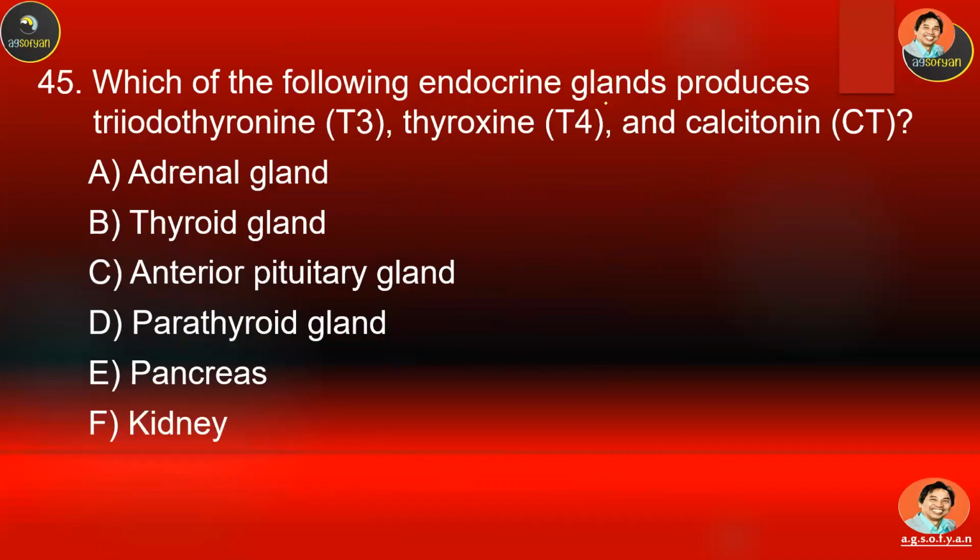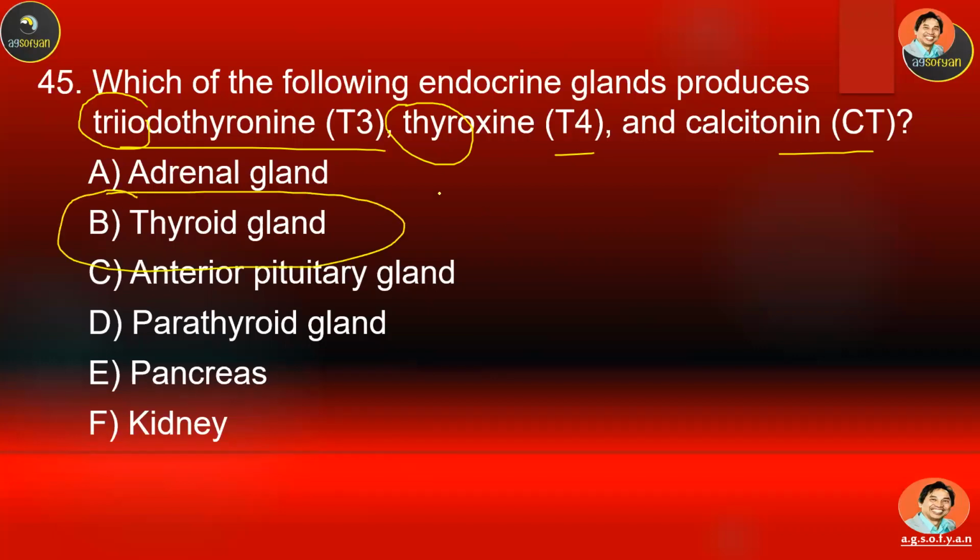Which of the following endocrine glands produce T3, T4, and calcitonin? A, B, C, D, E, F. Look at which gland produces it. That should be easy. The name is kind of telling you over here, helping you to choose the answer. Thyroid, producing T3, T4, and also calcitonin.